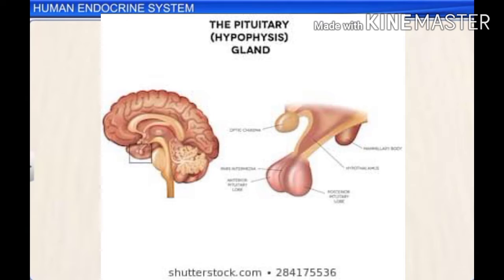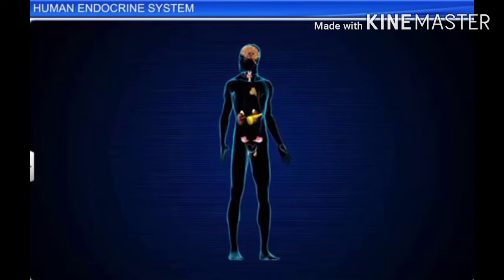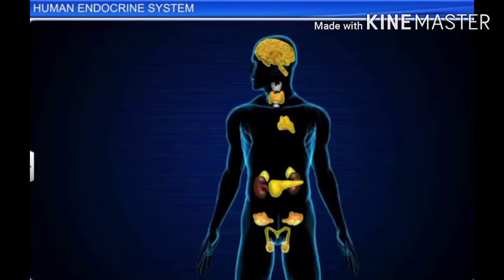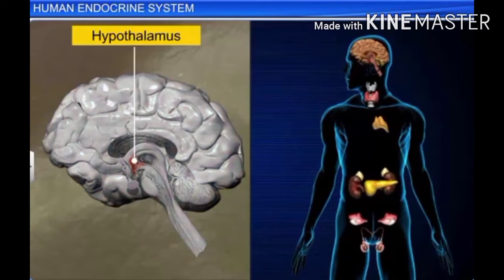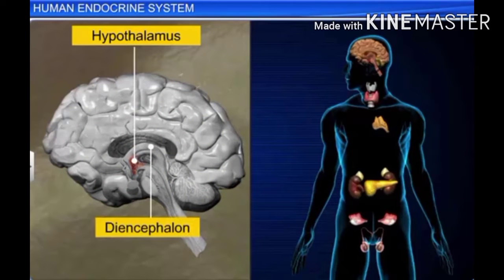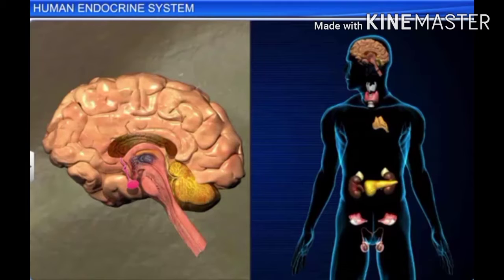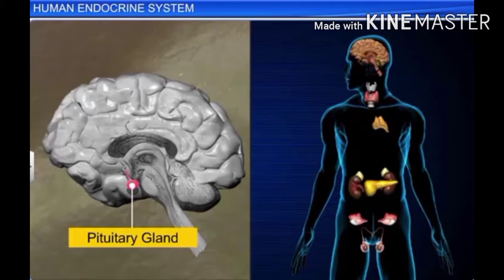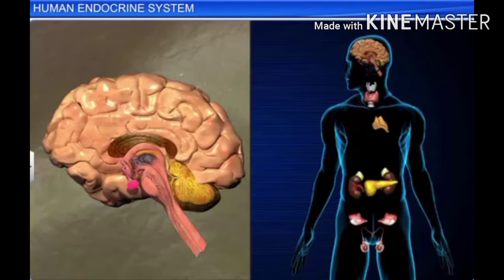Number 1, pituitary gland. It is situated in a depression of the sphenoid bone of forehead. This is called sella tunica. Its weight is approximately 0.6 grams. This is also known as master gland. Pituitary gland is controlled by hypothalamus. The functions of the hormones secreted by pituitary gland.